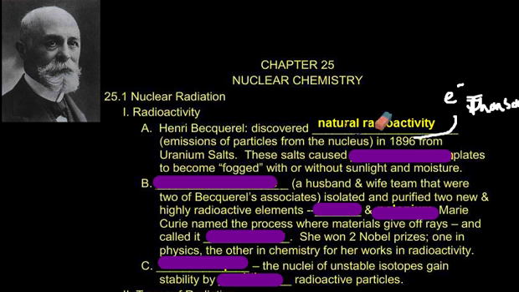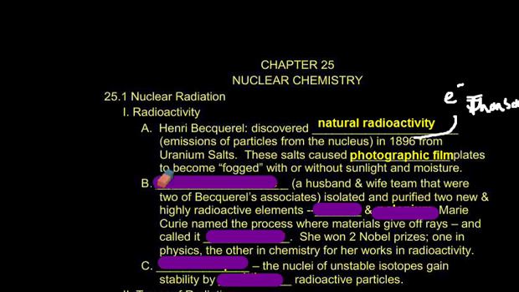Anyways, he found natural radioactivity coming from uranium salts. What happened is he took this uranium and put it into a closed drawer with photographic film. The salts caused photographic film plates to become fogged without any sunlight and moisture. Normally you need light or some sort of energy to fog the plates, but it didn't come from anywhere, so it had to have come from the uranium salts that he happened to put into the drawer with the photographic film. Okay, so Becquerel discovered it.